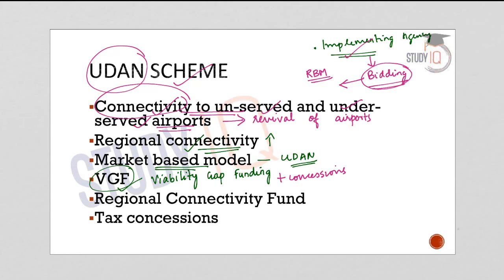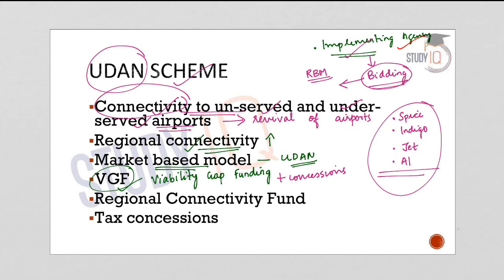Now let us take an example. Let us assume many airline operators: SpiceJet is one, Indigo is one, Jet Airways, Air India. So let us take these 4 airline operators. Now they have to submit separate proposals to the implementing agency. Suppose an underutilized route, let us take for example Mysore to Bangalore or Chennai. Suppose this is an underutilized route.